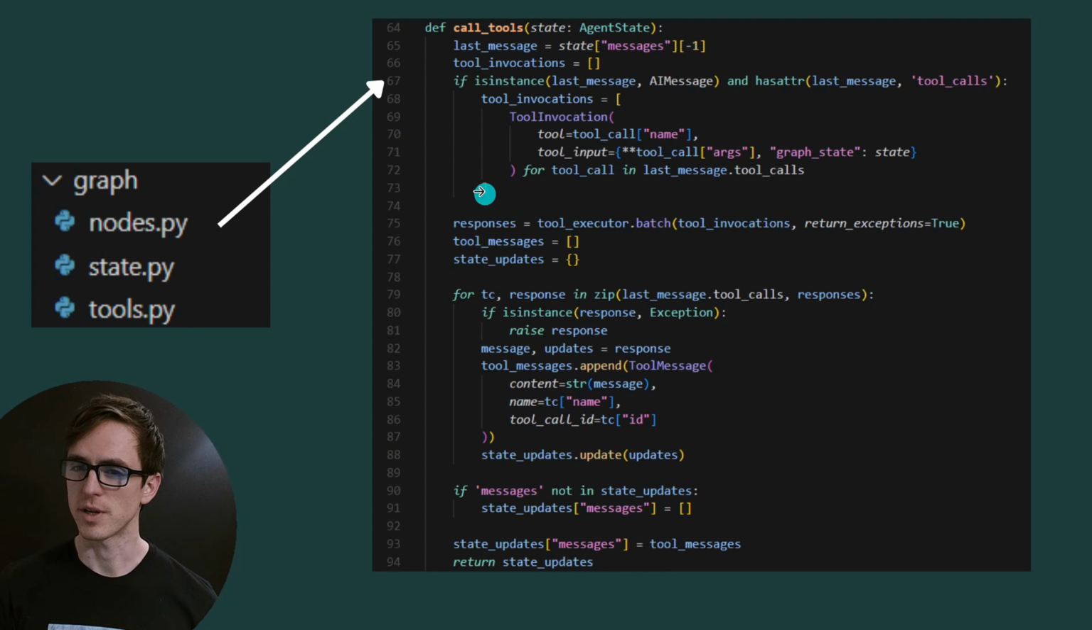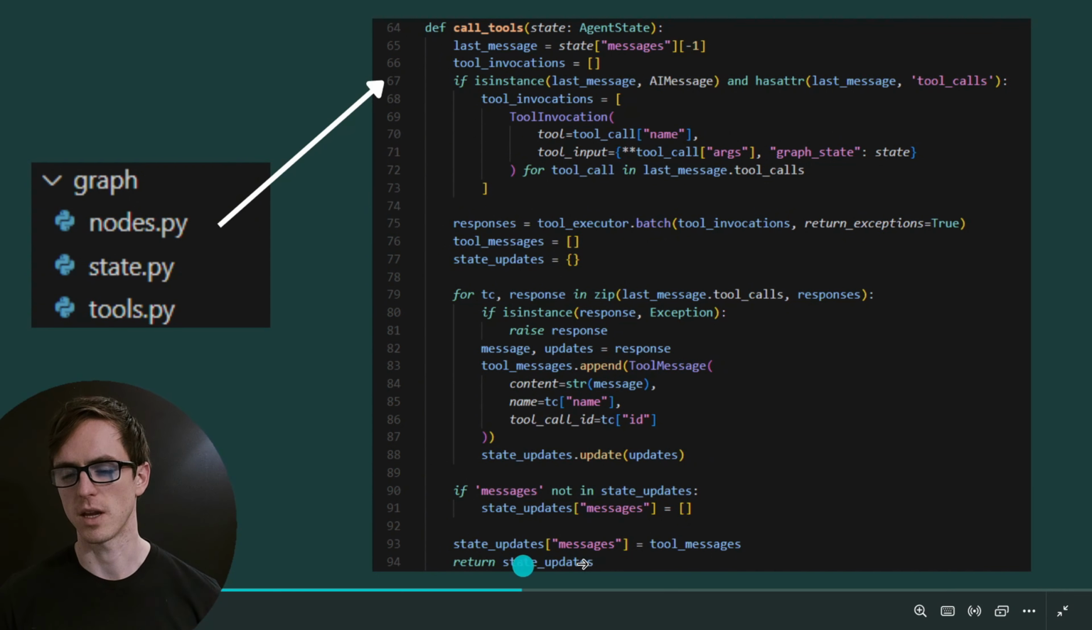So what I'm doing here is I'm creating tool invocations for every single tool call that's been requested by the language model. And I'm sending them into this batch executor, which executes them in parallel behind the scenes with error handling. I'm then looping over all of the responses from the tool calls. I'm creating new tool messages based on the responses, which will be added to our messages graph state. And I'm also extracting any other state updates that have been returned from the tool node so that I can compile all of those state updates from every single tool call and perform one state update when I return these state updates from the node.